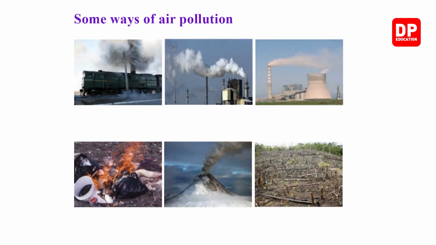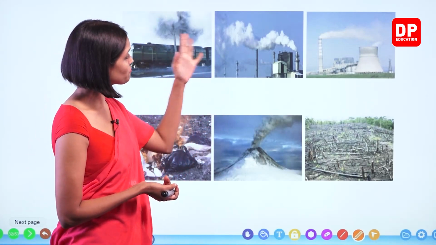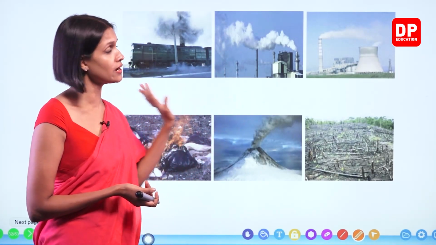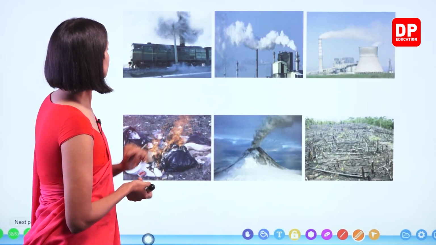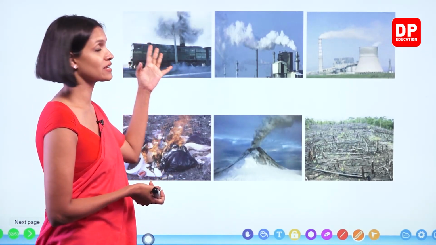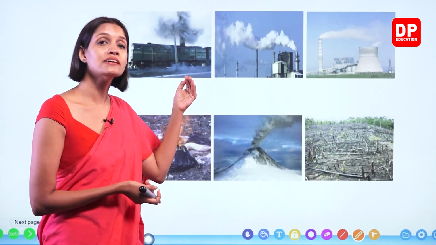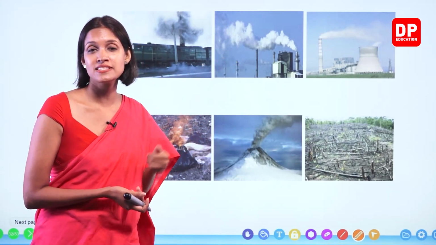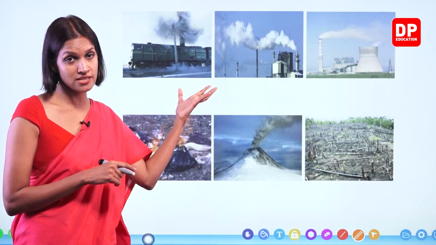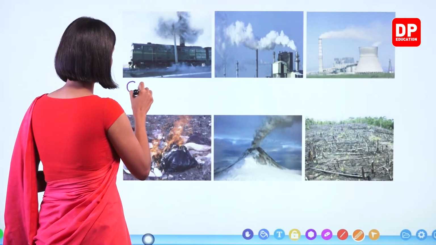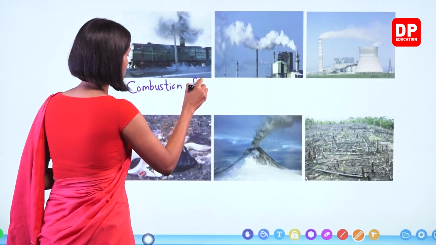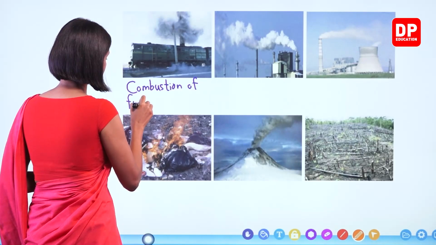Right. So some ways of air pollution. What are the different ways? Some ways are given here. There are many other ways. Okay, children? These are the major ways of air pollution, right? So here you can see emissions from vehicles, combustion of fuels in vehicles. Different particles and different gases get added. Carbon dioxide, sulfur dioxide, okay children, carbon monoxide get added. Combustion of fuel in vehicles.